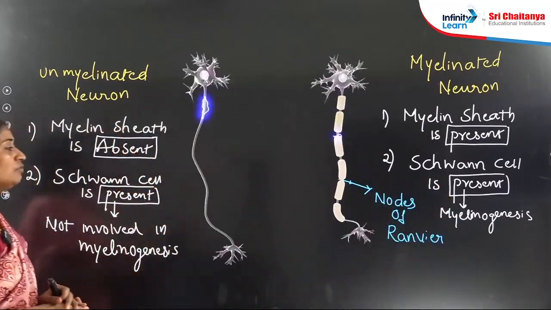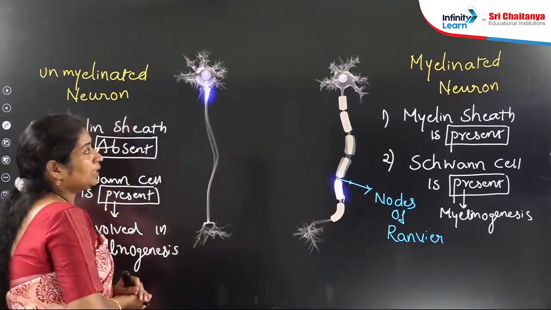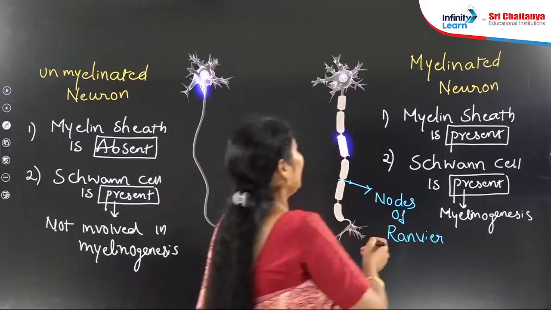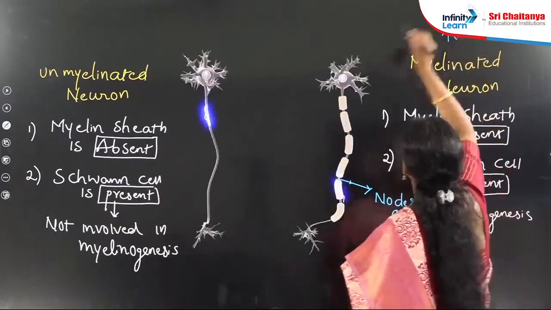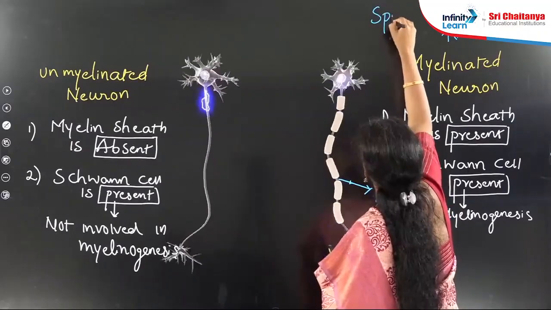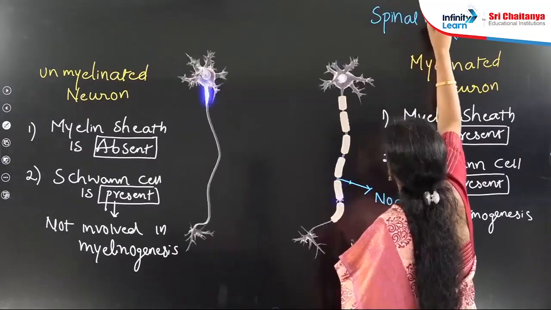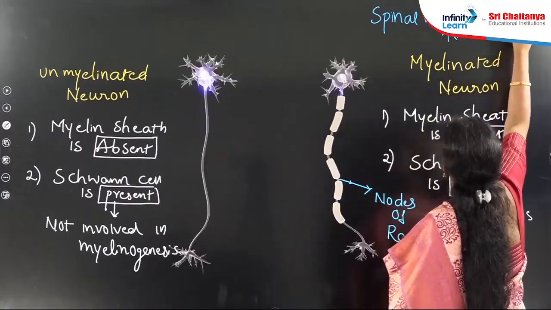So where are the nodes of Ranvier present? They are observed only in myelinated neurons. And where are these myelinated neurons present? Important point: they are present in spinal nerves as well as cranial nerves.